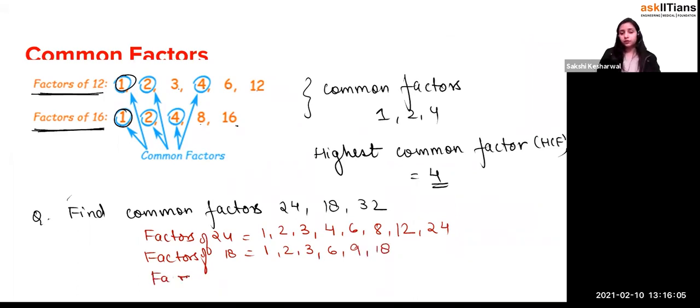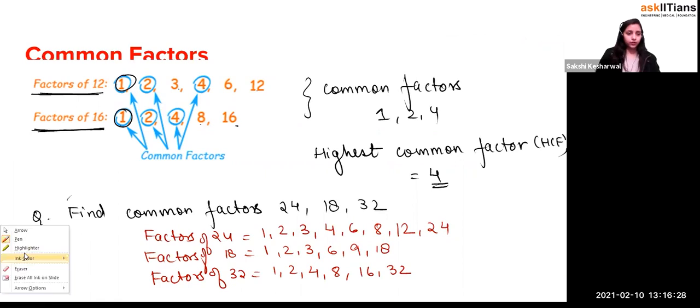Now let's do the factors of 32. You should know the tables in which these things are coming. So it is 1, 2, 4, 8, no 5, 6, 7, no 9, no 10, and then 16, and then 32. That's all, right? Because 1 into 32, and so on. So what are the common factors between them? Let's take an example over here.